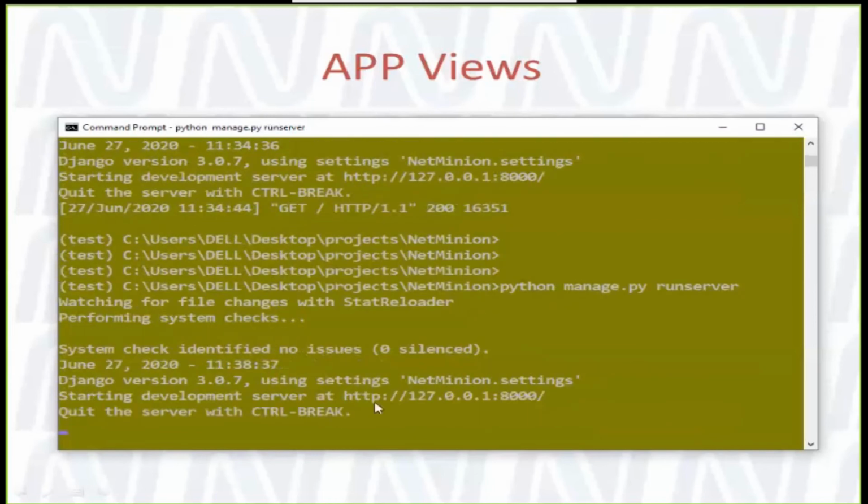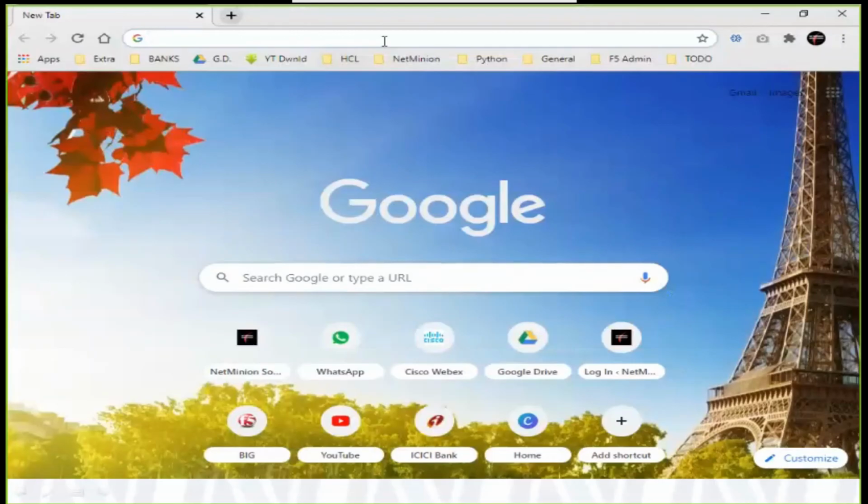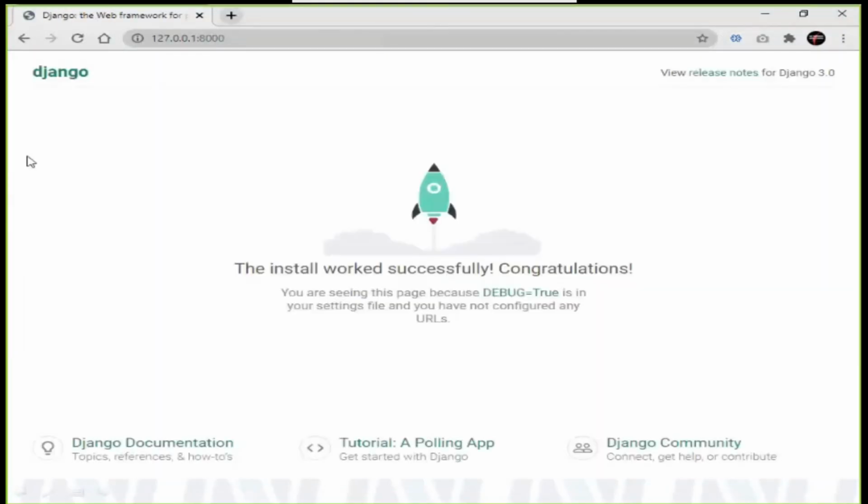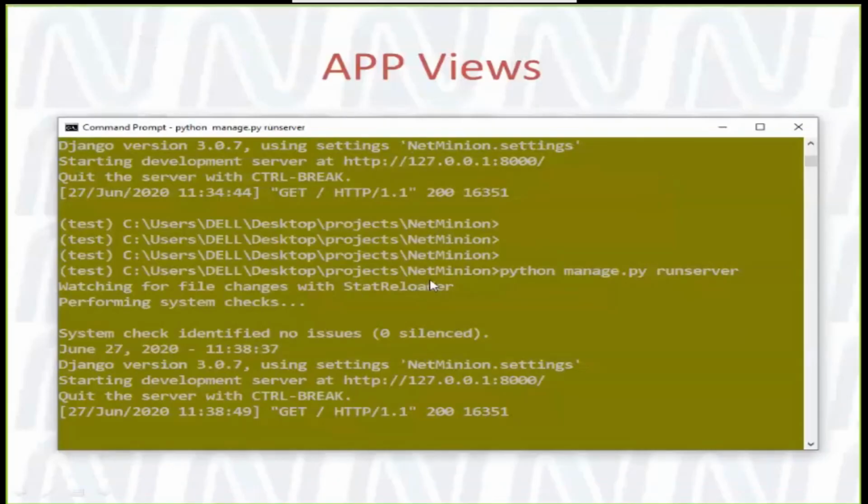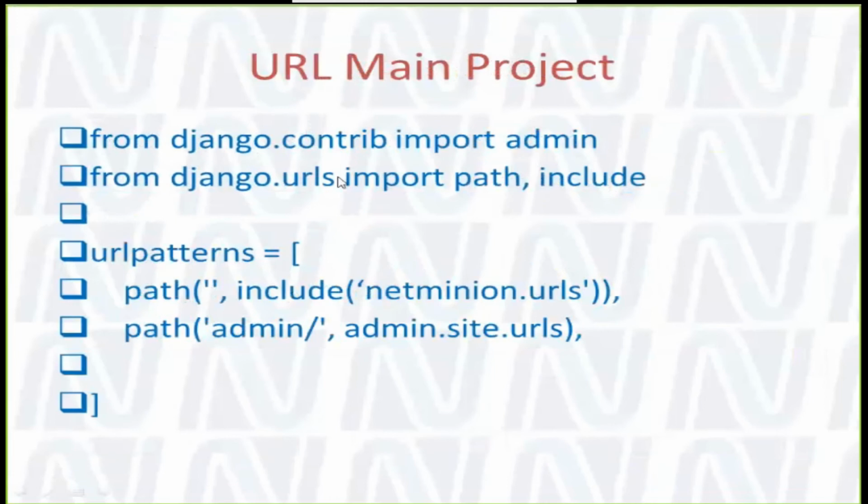Why? Because we have not mapped anything to the URL. We need to check the URL also. So let me open this server and check if there is something or not. Audio Jungle. You can see by default the view is having the default page only. The reason is that we have changed only one file. Now we need to make changes in another file also. Jungle. So the other file we need to change, you can see I am already navigating to the URL file of our main Audio project.